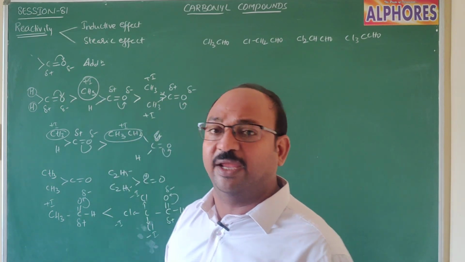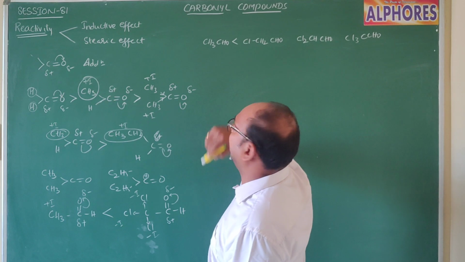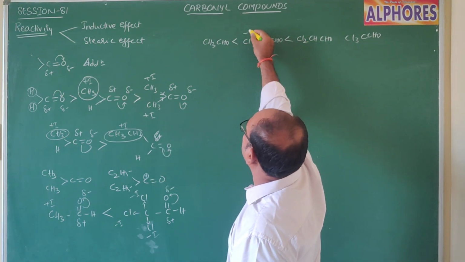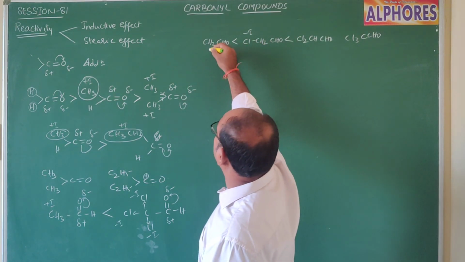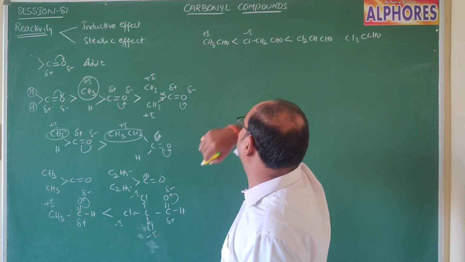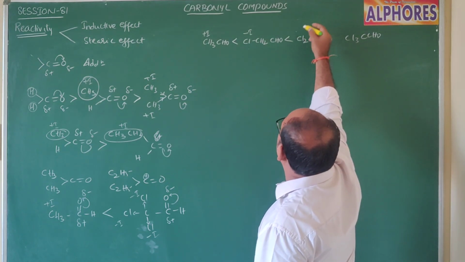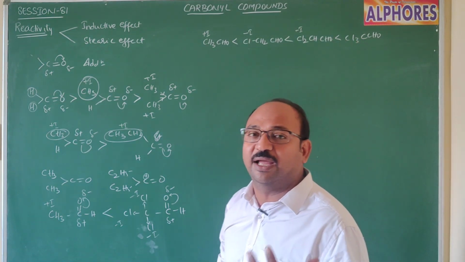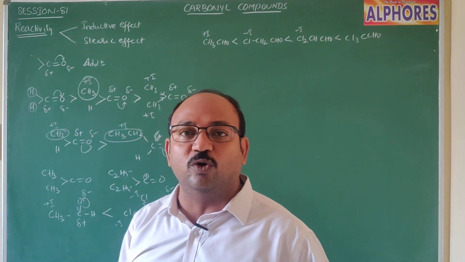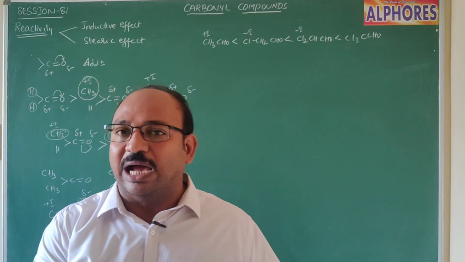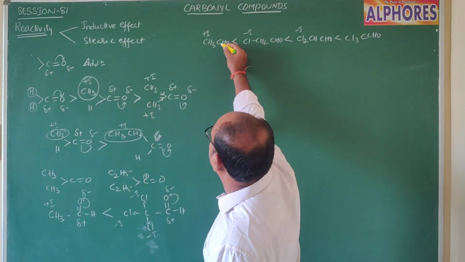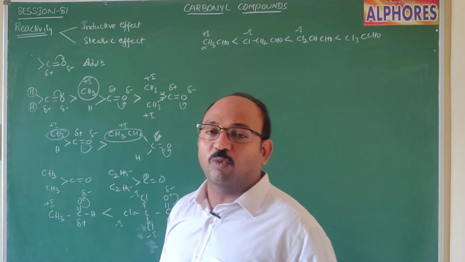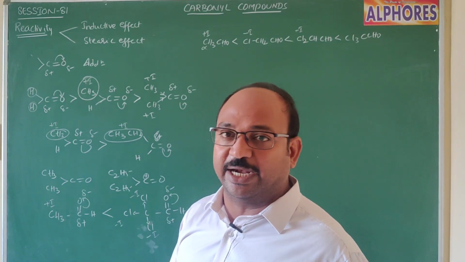When we compare these, the reactivity of acetaldehyde is less, and monochloroacetaldehyde is more reactive because of 1 minus I group, whereas the methyl group is a plus I group. With 2 chlorines there are 2 minus I groups, and with 3 chlorine atoms, more electron withdrawing groups are upon the alpha carbon. That carbon we call the functional carbon, and the other carbon we call the alpha carbon. The more the electron withdrawing groups, the more the reactivity.